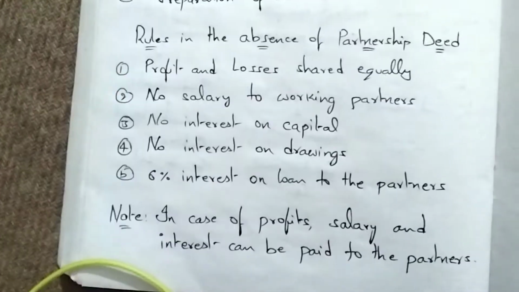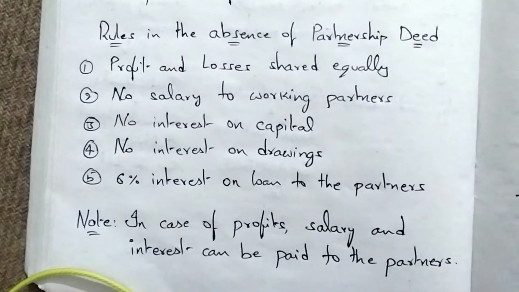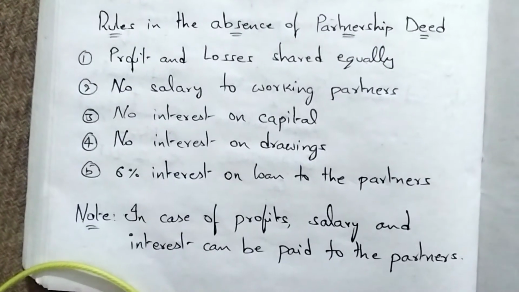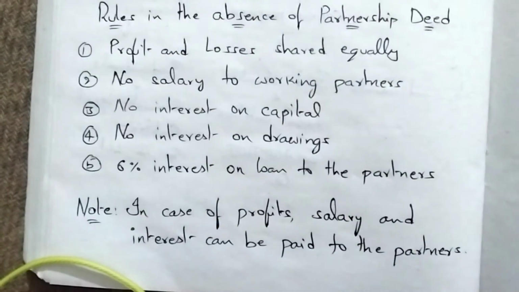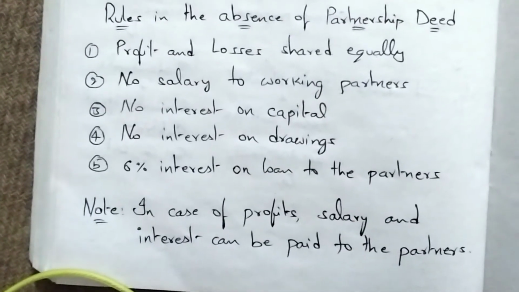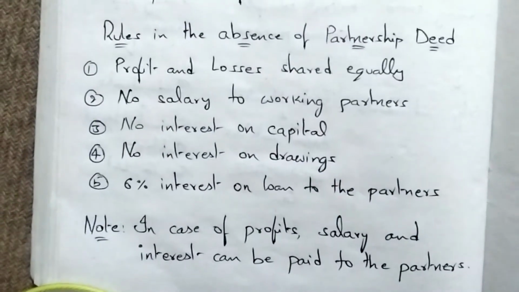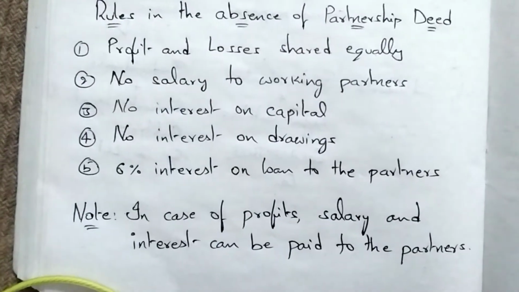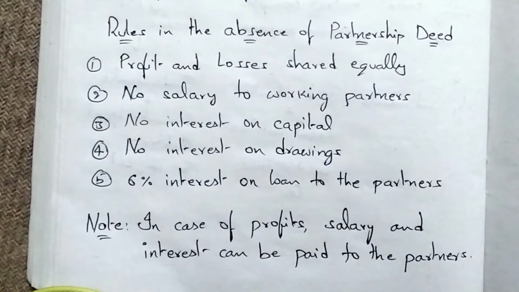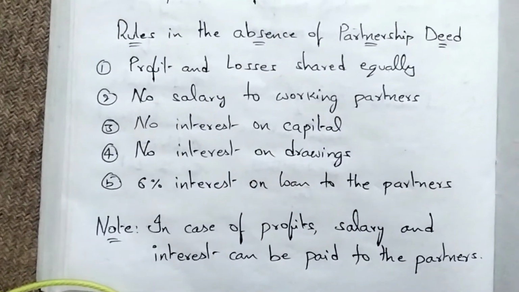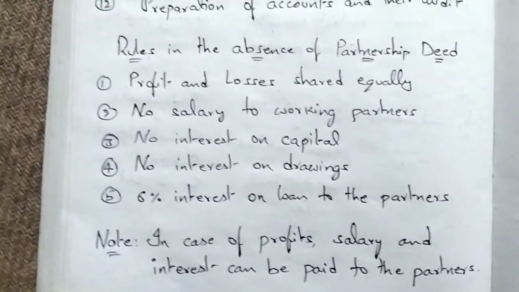You can get a question from this, like in the absence of a partnership deed, what are the rules? Many times you will get practical questions with adjustments. When you are preparing admission, retirement, this type of sums, you will get adjustments. This may contain these adjustments. You can get a question from this also. Rules in the absence of partnership deed.